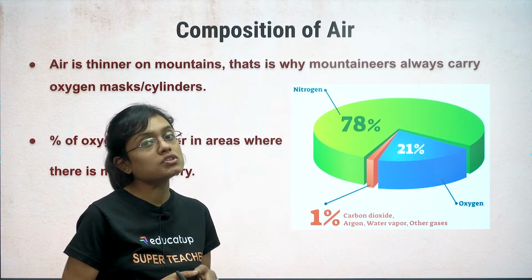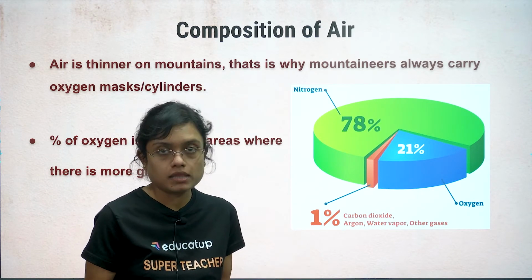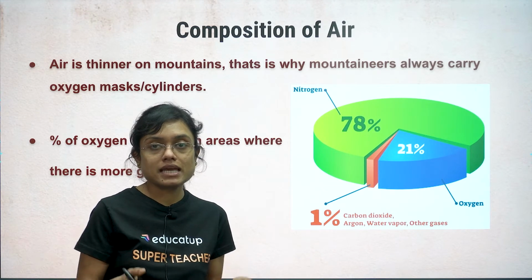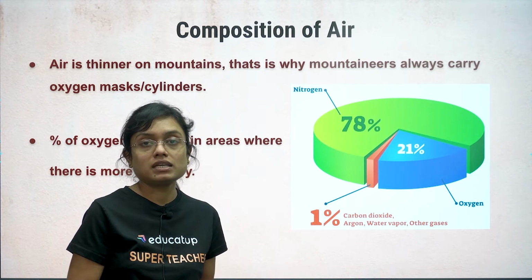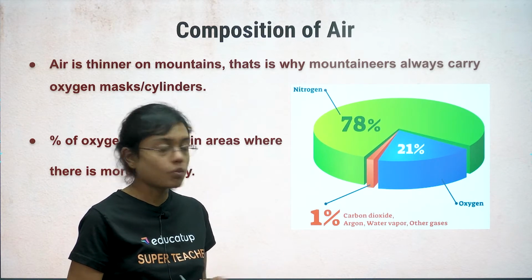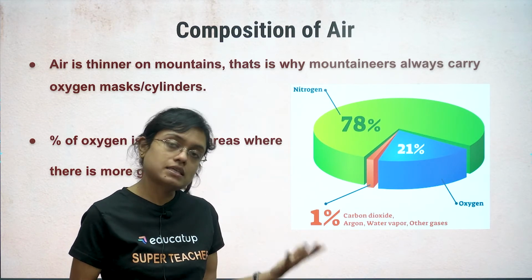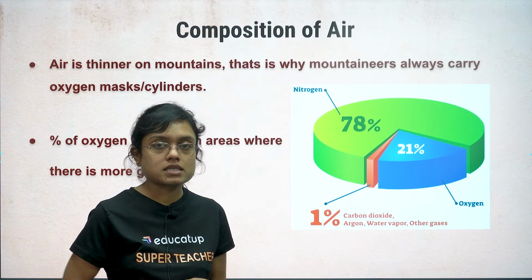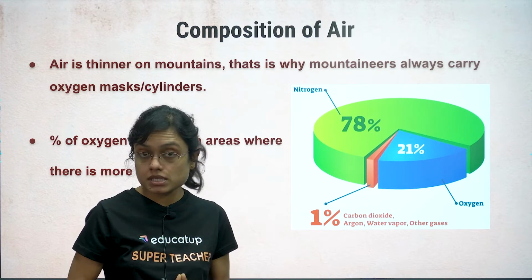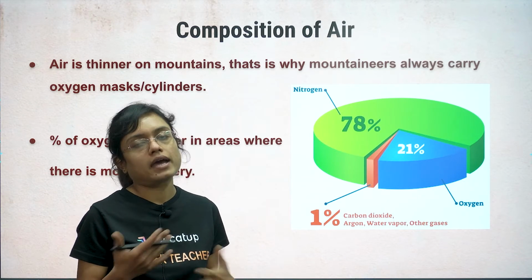21% is oxygen, which is the life supporting gas without which we or any other living organism cannot survive. Plants, animals, birds, aquatic plants, aquatic animals, insects, microorganisms, everybody needs oxygen, and it is 21%. The remaining 1% is carbon dioxide, argon, water vapor, other gases, dust particles, all these things. So that is how it makes the 100% of air. You need to remember that 78% is nitrogen, 21% is oxygen, and 1% is water vapor, carbon dioxide and other gases.